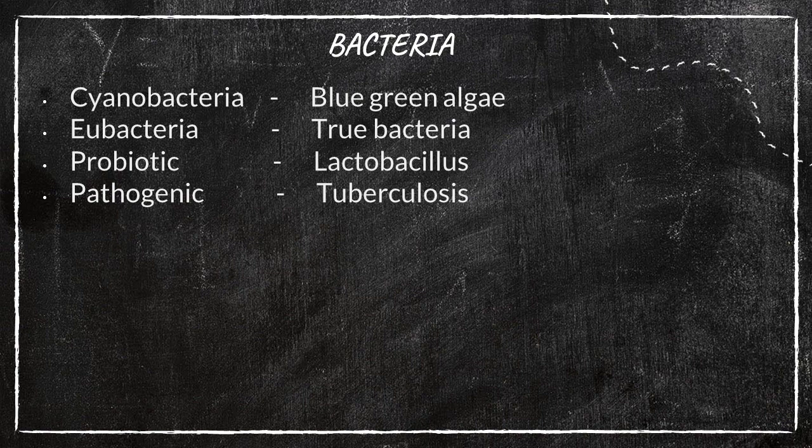And the second one is pathogenic bacteria. Of course we can understand this is harmful to human beings. It may cause diseases for human beings. One example is tuberculosis. It is causing the tuberculosis disease for human beings. Understand? So next we can display the figure of each of these varieties.